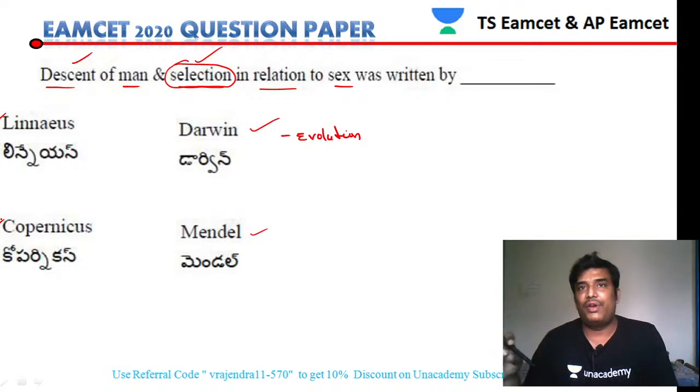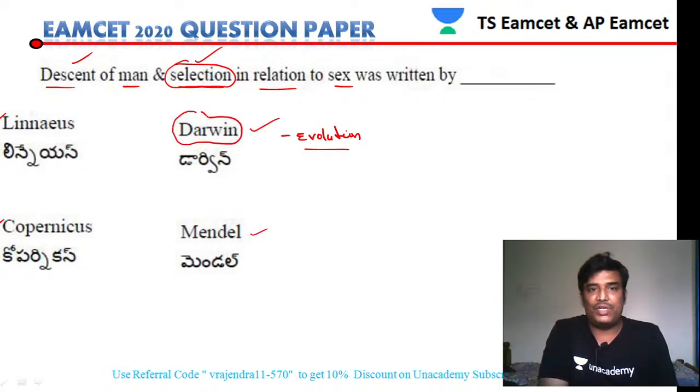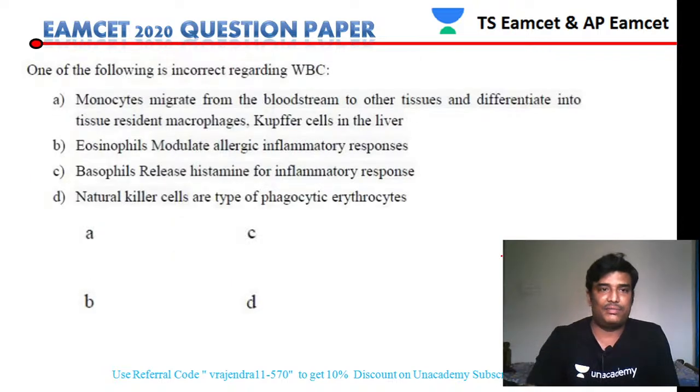He is a physicist, so he also cannot be our answer. Darwin extensively studied evolutionary characteristics. The term descent itself relates to the evolutionary aspects of man and their selection. So finally, Darwin is our answer.